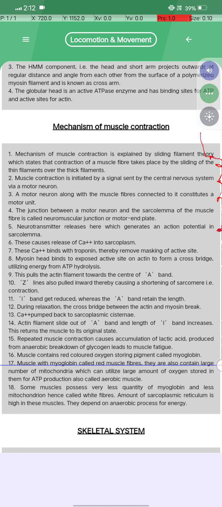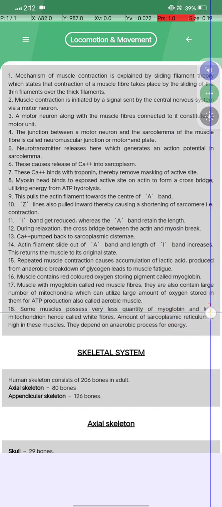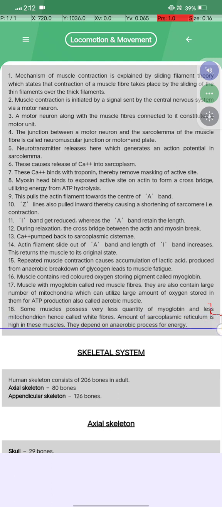उसके बाद 17 नंबर है, muscles with myoglobin are called red muscle fibers. They also have a large number of mitochondria which utilize the large amount of oxygen stored in them for ATP production, also called aerobic muscles. 18 नंबर में क्या बोल रहा है, some muscles possess very less quantity of myoglobin and less mitochondria, hence they are called white fibers. Amount of sarcoplasmic reticulum is high in these muscles and they depend on the anaerobic process for the energy.